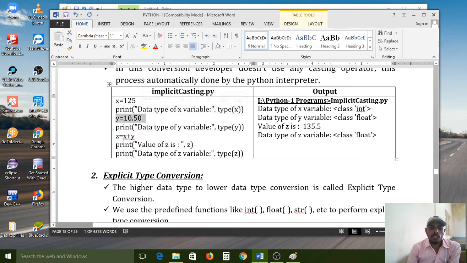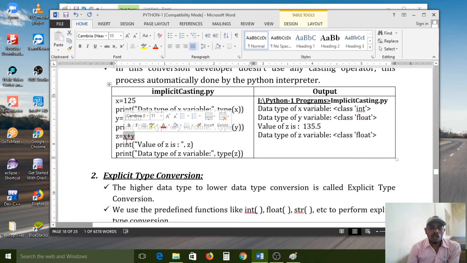Now I want to do the addition operation, x plus y: one integer data type and one float data type. After evaluation of this expression, we will get some result, and I want to store that result in the z variable.